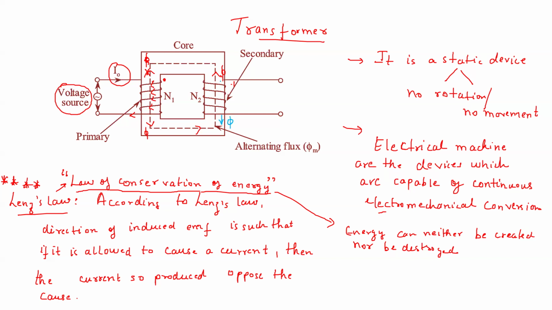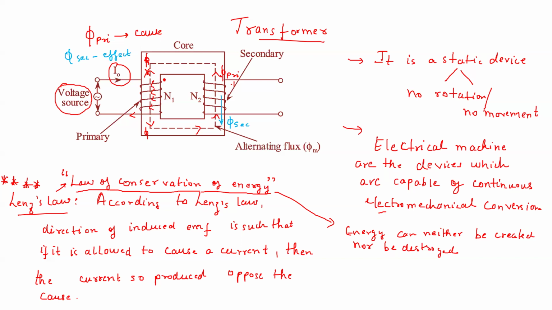So suppose the flux is in downward direction because it has to oppose this upward direction flux. Okay, so let us write. This flux primary is the cause, and this flux secondary is the effect. So as per Lenz's law, the effect should oppose the cause, because the law is the conservation of energy.